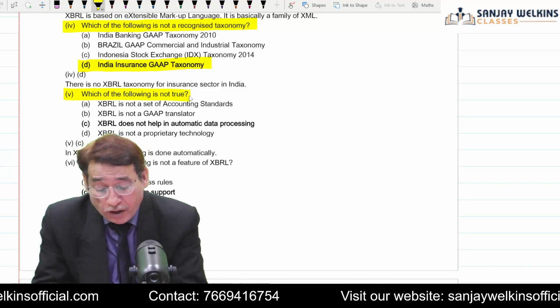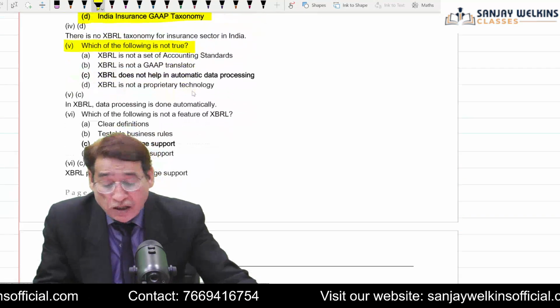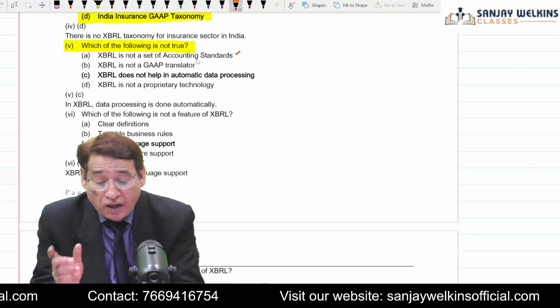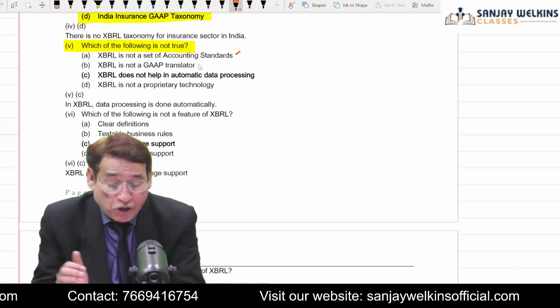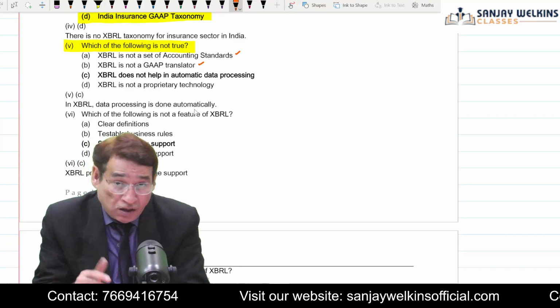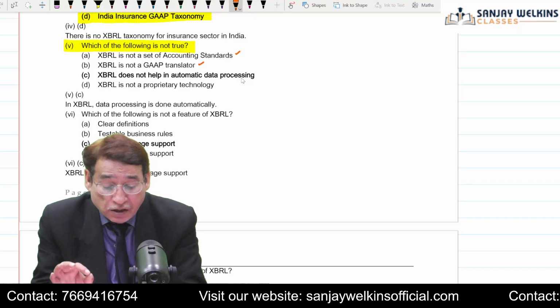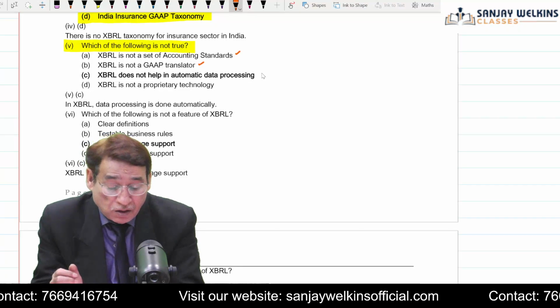Which of the following is not true? XBRL is not a set of accounting standards. This is true. XBRL is not a GAAP translation and translator. Again, this is true. XBRL does not help in automatic data processing. Yes, this is not true.